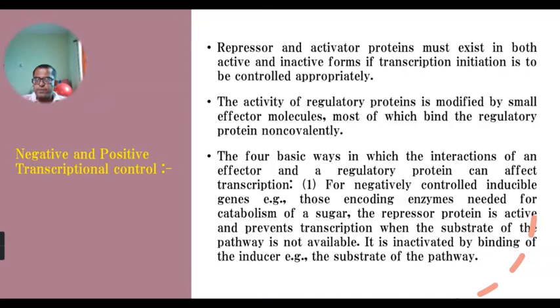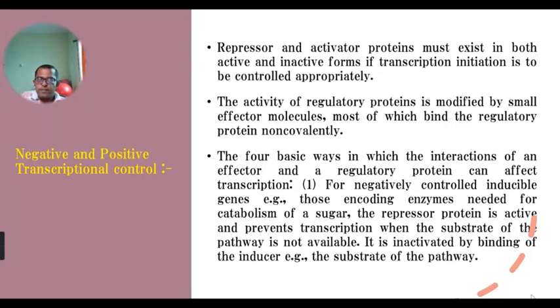Whatever enzymes are required for the utilization of fructose are expressed when fructose is present in the surroundings. If no fructose is there, the gene expression required for fructose utilization is stopped. It means the substrate decides whether that regulatory protein is active or inactive.